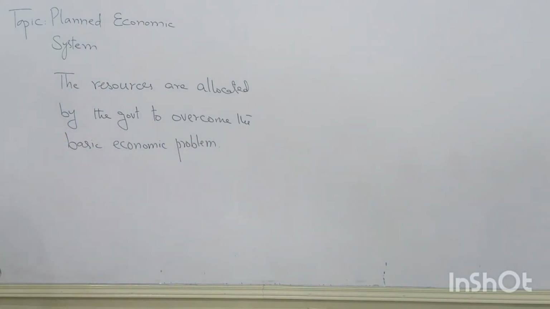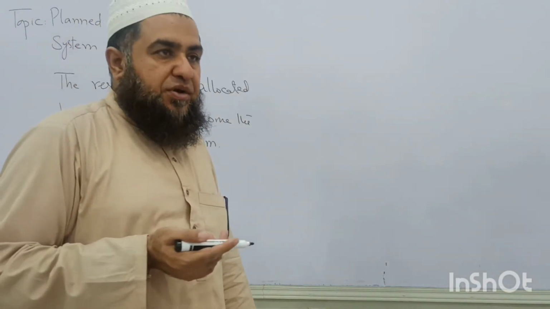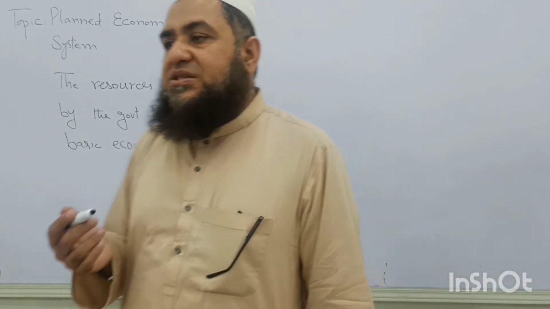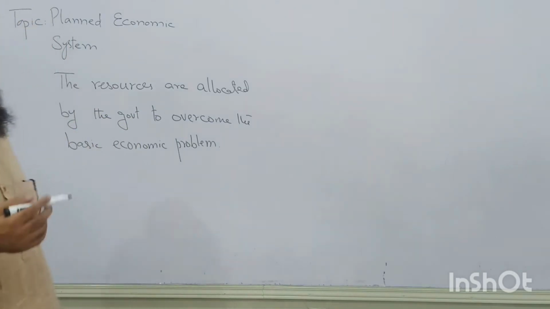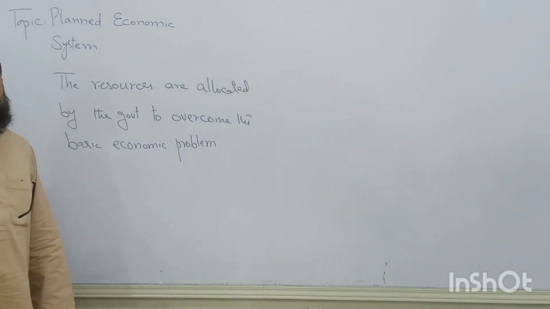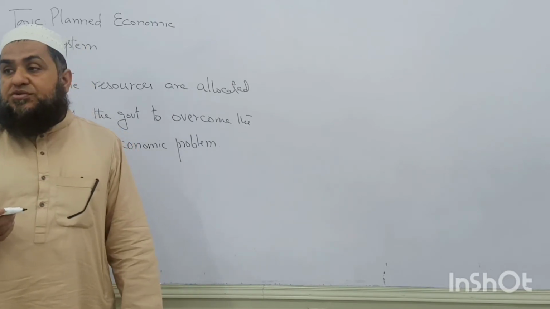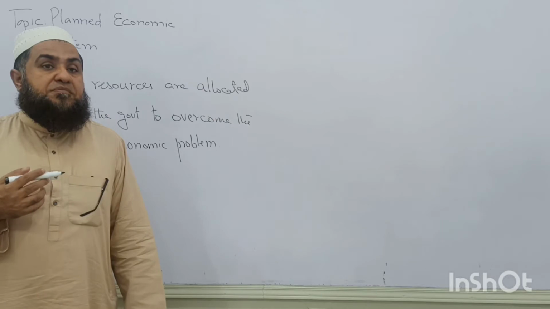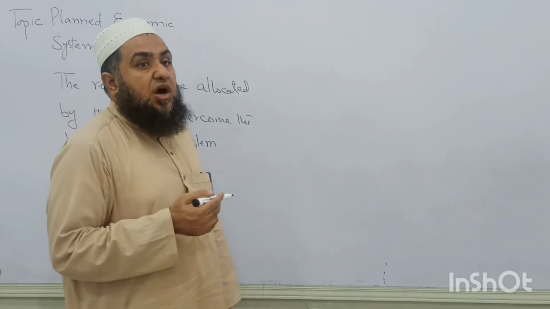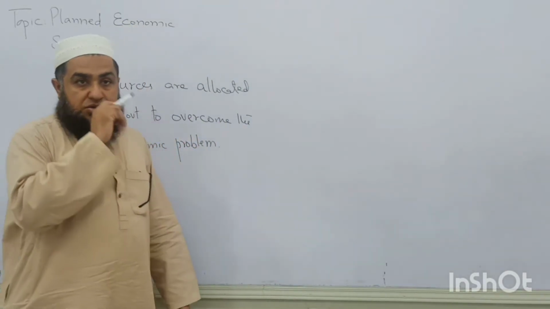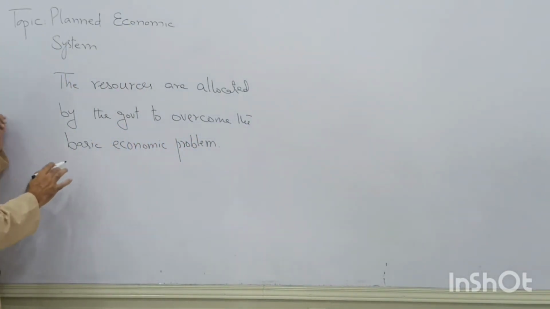So here the basic economic questions are answered by the government. What to produce, how to produce, and for whom to produce. All these questions are answered by the government. The government is the deciding party. The government is going to plan for the whole year how many defense items are to be produced, how many schools and hospitals, how much food is going to be produced, and how many houses are provided to the population. So all these things are decided by the government.